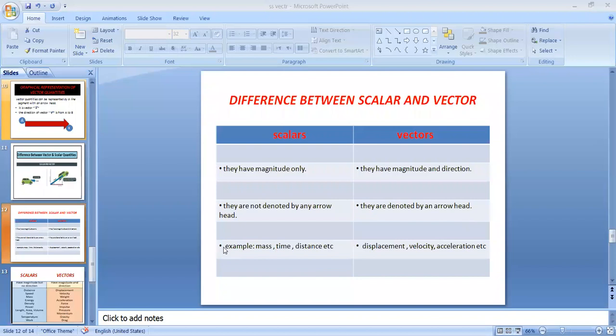Third, there are different examples of scalars. Some of these are mass, time, distance, temperature, number of moles. And examples of vectors are displacement, velocity, acceleration, weight, thrust, force. This is the difference between scalar and vector quantities.